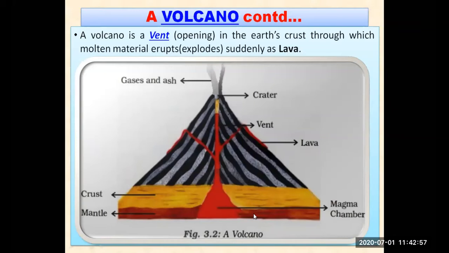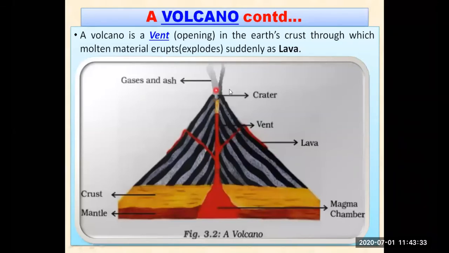And you can see there is a chamber there, that is known as the magma chamber, where the magma resides. जहाँ पर magma रहते हैं, that is known as magma chamber. You can see in the photograph that the magma chamber is in the mantle, and it comes to the crust, and then it tries to come out on the surface of the earth. Sometimes it is coming from here, sometimes from here. These are known as small vents, है ना? ये छोटे छोटे vent होते हैं, from which it comes out.